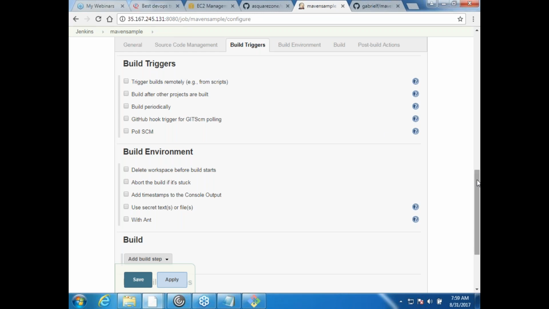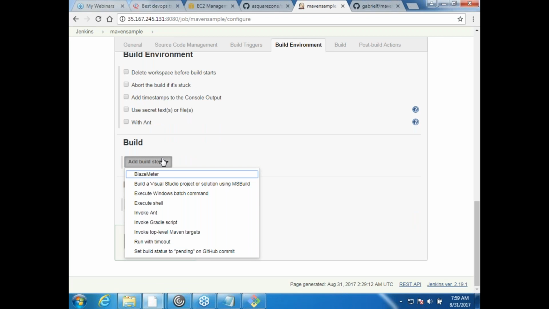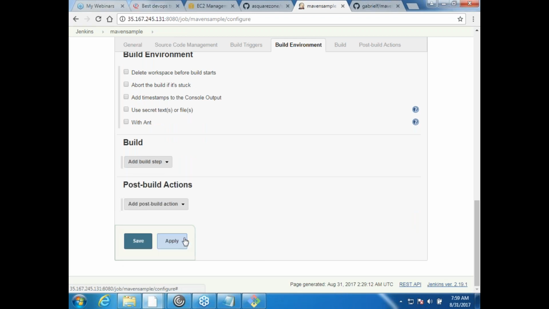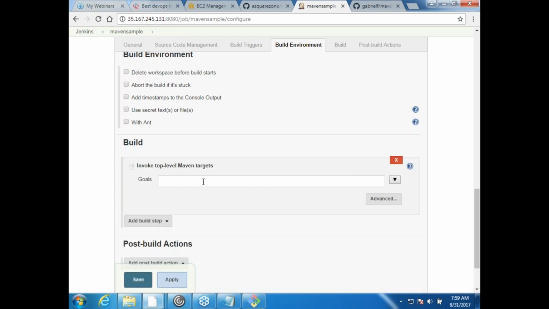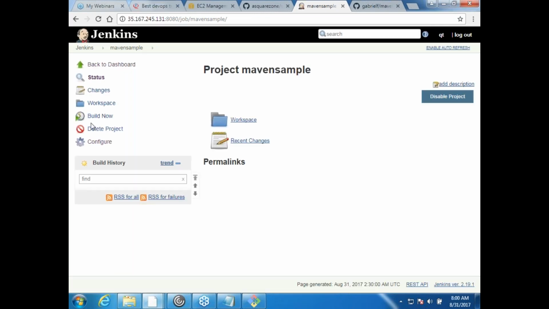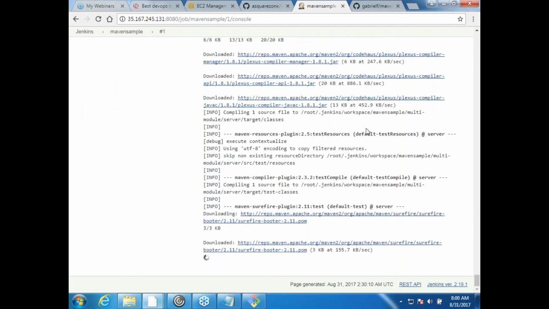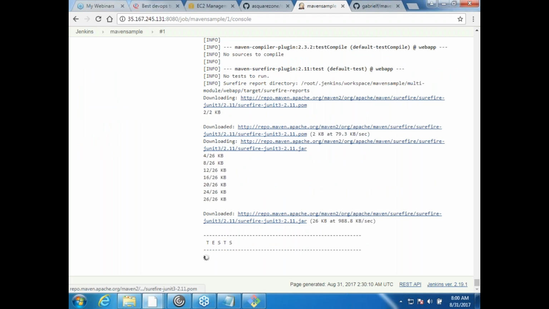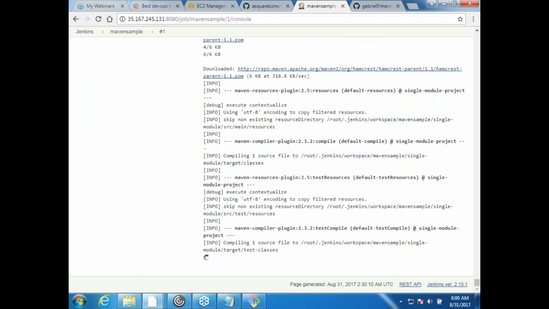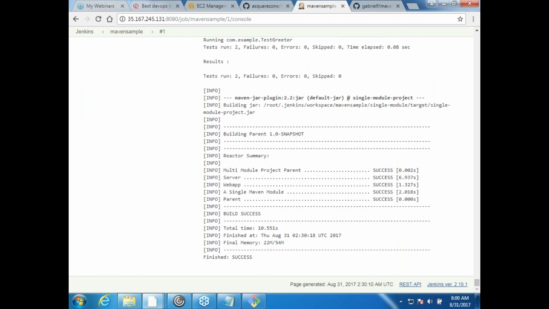Okay, and then I would come over here, add build step, and I would say invoke top level Maven projects, and then I would say package. Okay, save. Difficult? If I know the manual steps, it is much simpler. Okay, so I'd come over here and I would say build now. To see what is happening in the build, I should go to this console output. Build is success.